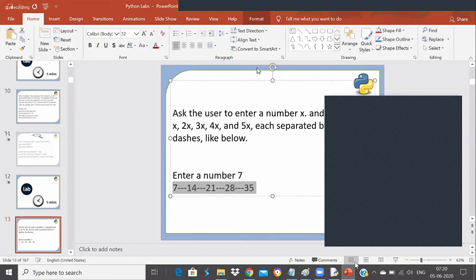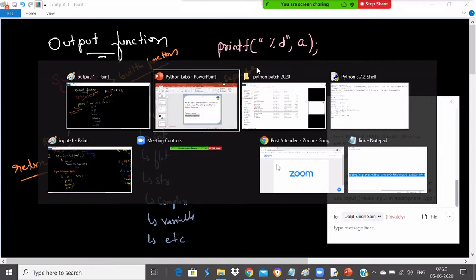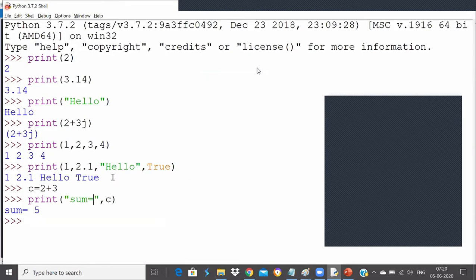So in short, we saw yesterday that the separator can be changed. If you wish to use your own separator, you can. Suppose in an interview they ask you: 1 comma 2 comma 3 comma 4 is printing 1 space 2 space 3 space 4, can you print a dot or a comma in between? Yes, you can do that. How?